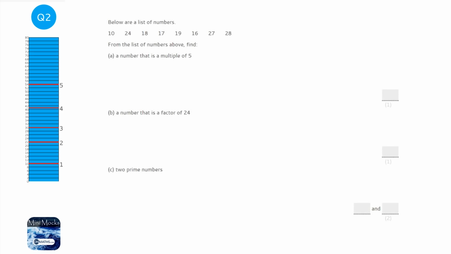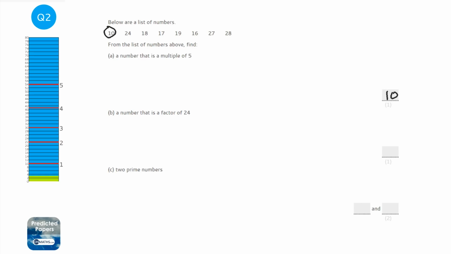For this question, we need to understand the difference between multiples and factors. Multiples are just a number's times table. So the multiples of 5 will be 5, 10, 15, 20, etc. Now, every number in the 5 times table ends in 0 or 5. So looking at the list of numbers we've got here, there's only one that ends in a 5 or a 0, which is 10. So 10 is a multiple of 5.